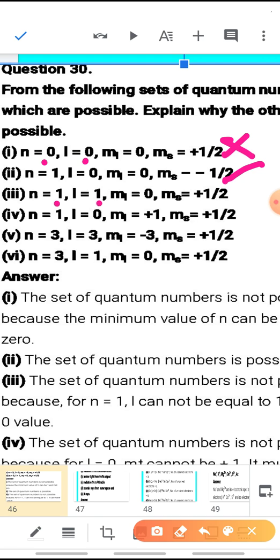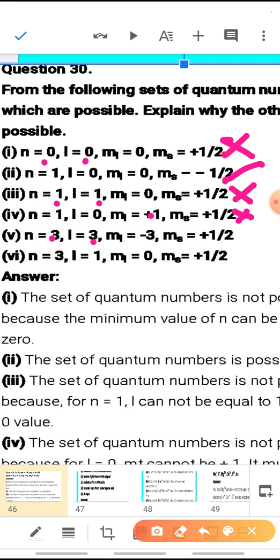N is 1, L also 1, not possible. Why? When n is 1, L should be 0 only. Now coming to the fourth set of quantum numbers, n is 1 and L is 0, ML is plus 1. Now when L is 0, ML cannot be plus 1. So not possible.